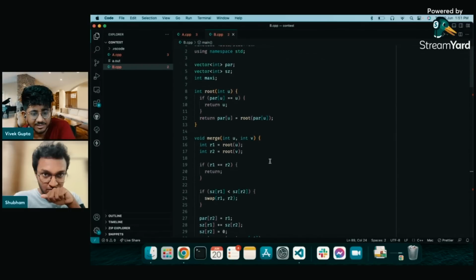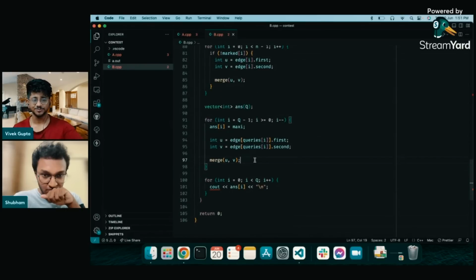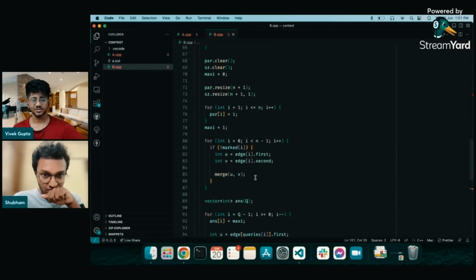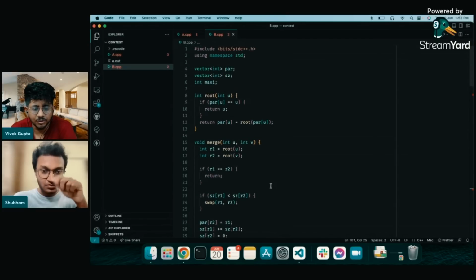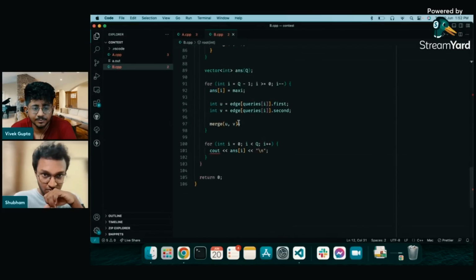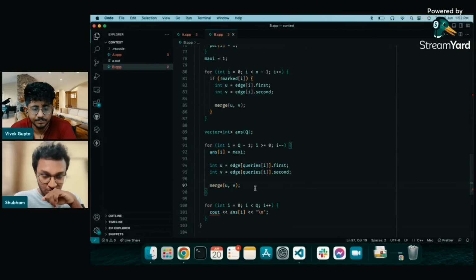Oh, he has taken test cases. Then why is it not working? Now even I'm not sure what's the mistake. Let him figure it out. He'll print things to see where the code is going into an infinite loop. He has not set the parents by default. What is the default value of parents? Okay, parents of I is I, that's fine. It's correct to me.